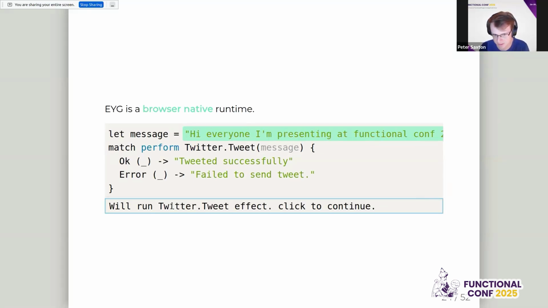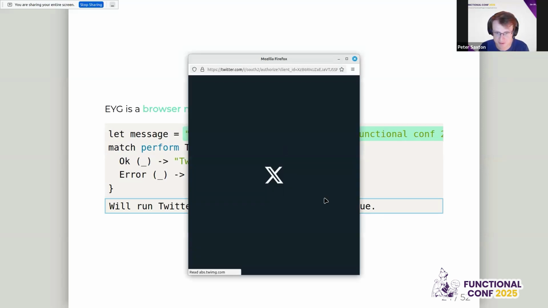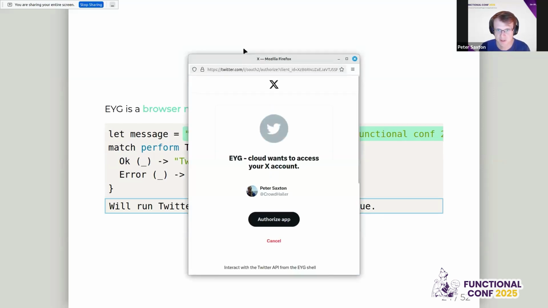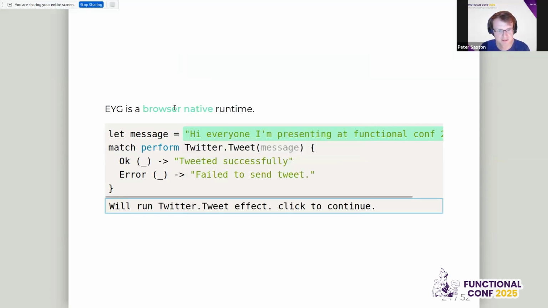And so there's an effect in the runtime, which we will get around to, saying there's a tweet effect. So if we authorize this app, this should go away. Did this all from the slides. It's quite slow dealing with this, but apparently that tweet has been sent from my slides. So we can go and find that later.